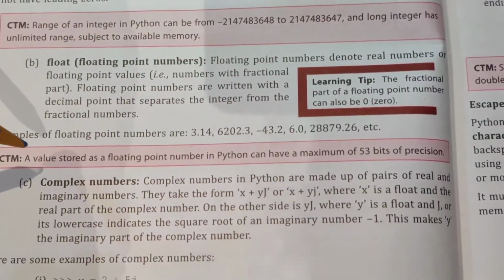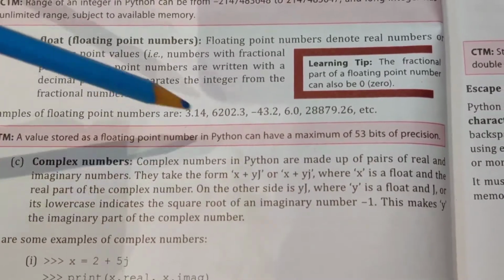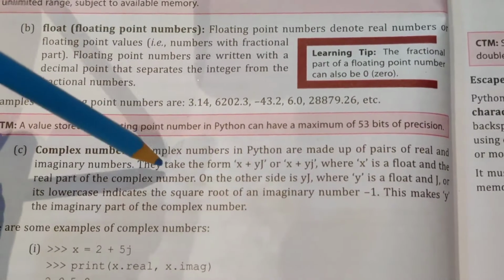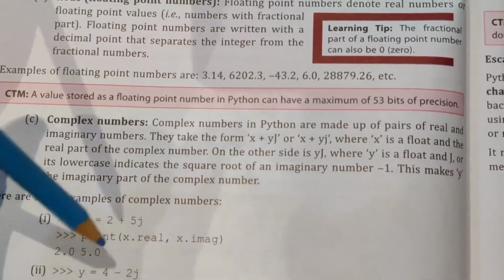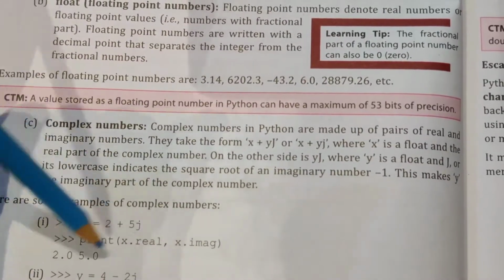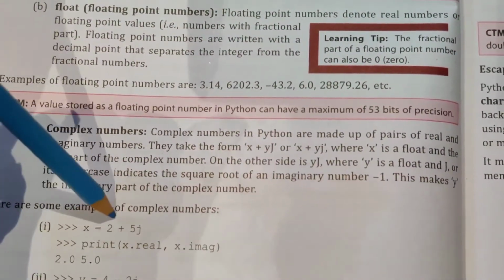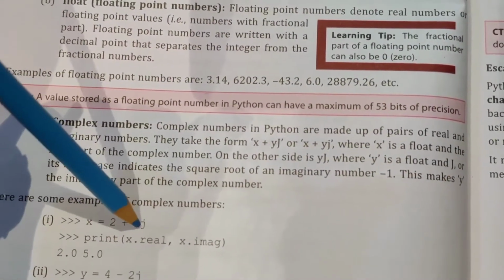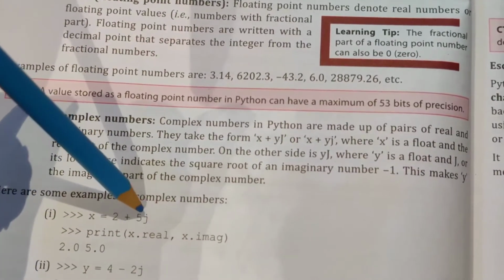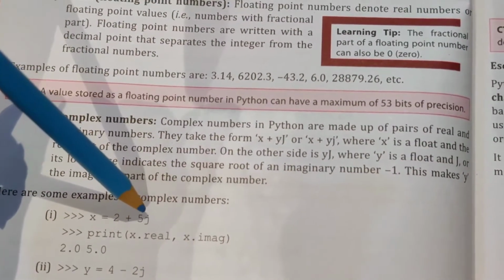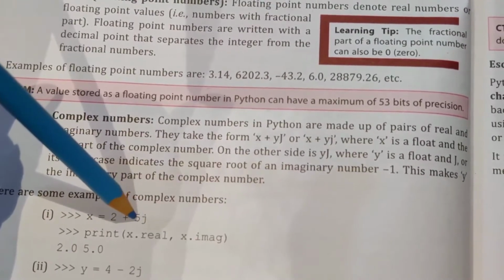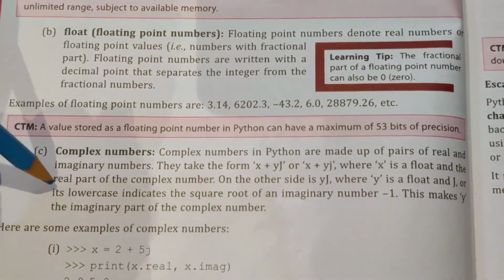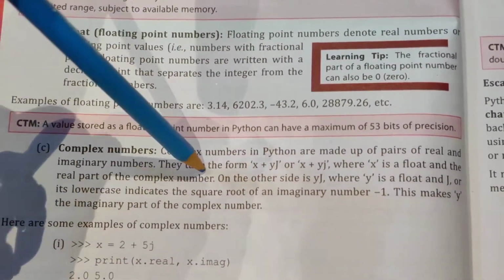Next data type is the complex number. Complex numbers in Python are made up of pairs of real and imaginary numbers, just like x equals 2 plus 5j. X dot real will print the first part, the real part of the complex number. J, or i, j, z, these are the complex values. So 5j is the imaginary part, so it will come to 5. Where x is a float and the real part of the complex number.